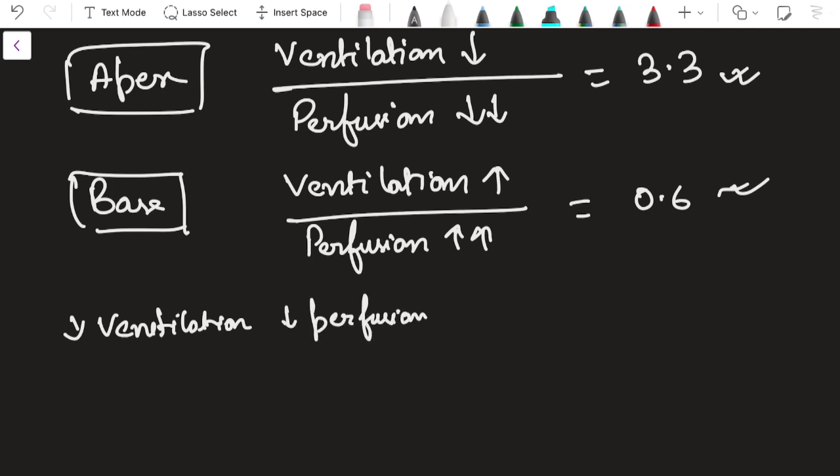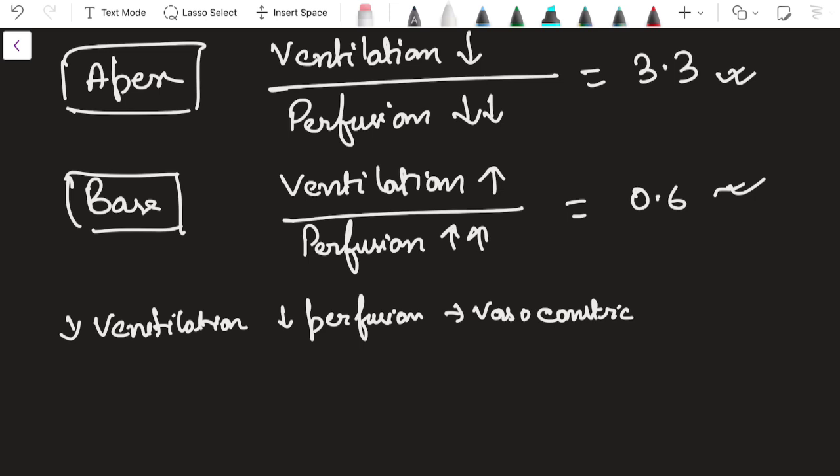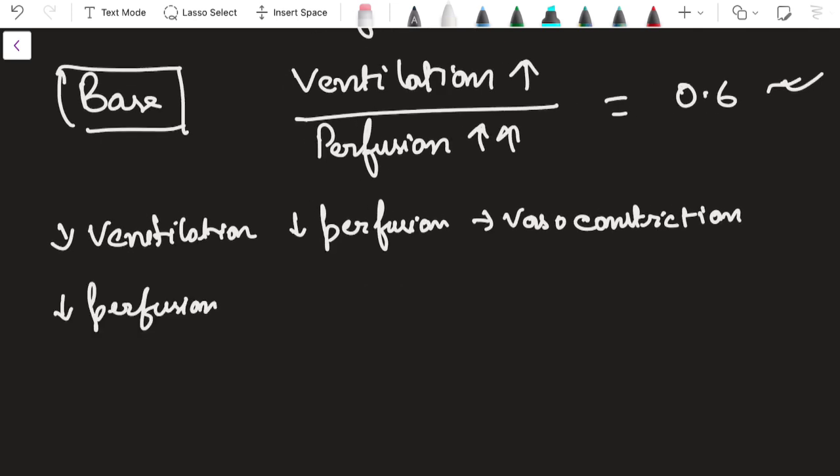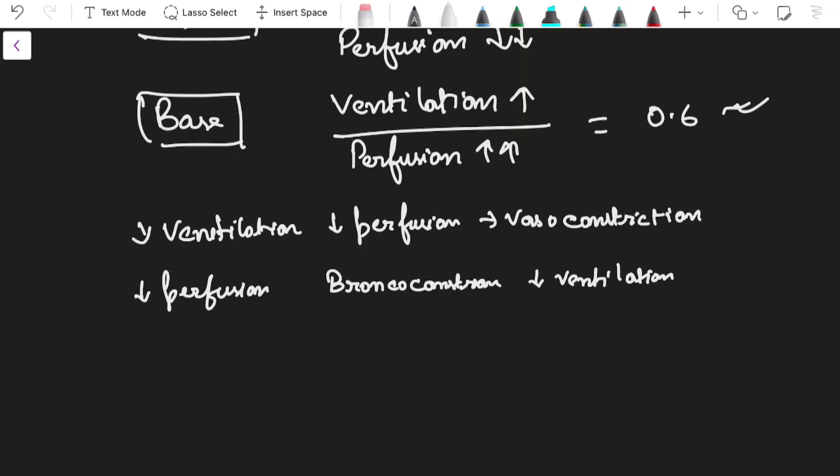So how can I do that? Suppose due to any cause there is reduced ventilation, how will the perfusion become low? Vasoconstriction, so that less blood will flow to the lungs and this ventilation perfusion imbalance will be corrected. In another case, some patient has hypertension, so there will be decreased perfusion. How will the body adjust? The body will do bronchoconstriction, and due to this there will be decreased ventilation. Again, you can see the ventilation perfusion imbalance is corrected. The ratio will reach about 0.8, not exactly 0.8. I can give this sign also.